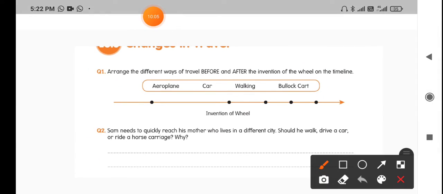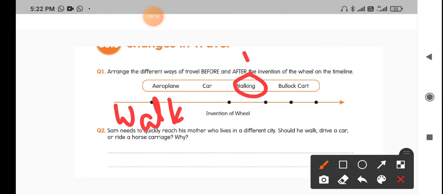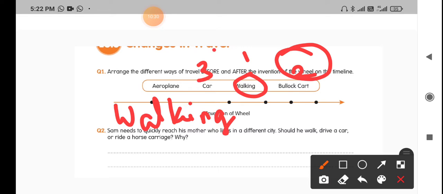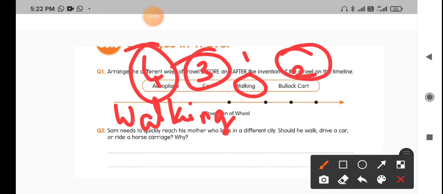So what comes first? Obviously walking will come first. So you write walking on the timeline first. After walking, man invented the wheel, and then the bullock cart. He started taming animals and made a cart pulled by the animal. And then he invented the car, and then finally the aeroplane. Slowly our transport, our traveling, has improved in this way.